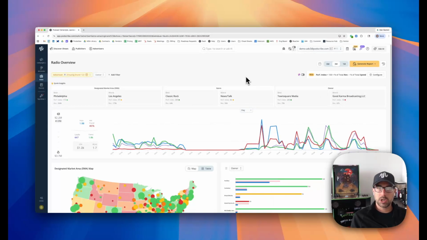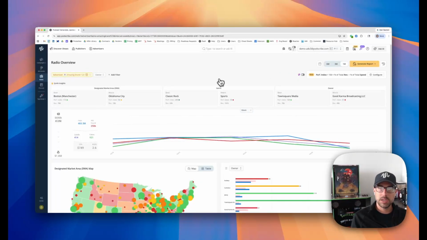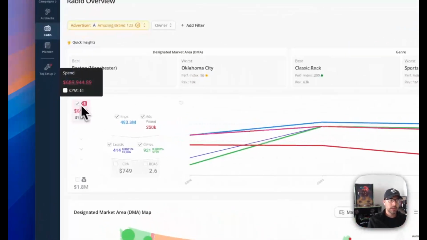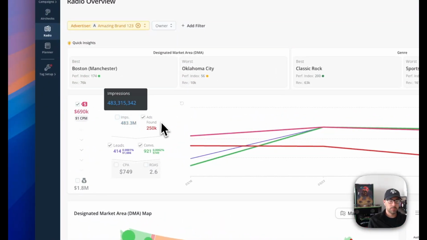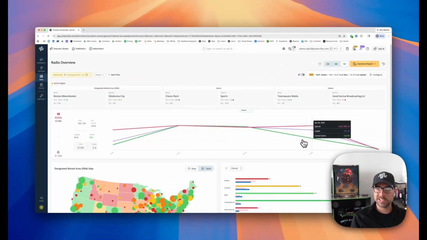Next thing I think is important to call out here is this graph. I did mention day, week, and month. If I were to look at, let's say, just the last month's worth of data and perhaps view this on a weekly basis, I can start to get a sense as to, hey, are we seeing things like a spike of impressions, or let's throw on spend here, maybe remove impressions and ads. Is a spike of spend or anything in spend helping to drive an increase in conversions? Well, in here, what I'm seeing is spend is staying relatively flat, and we see conversions are starting to go down a little bit.